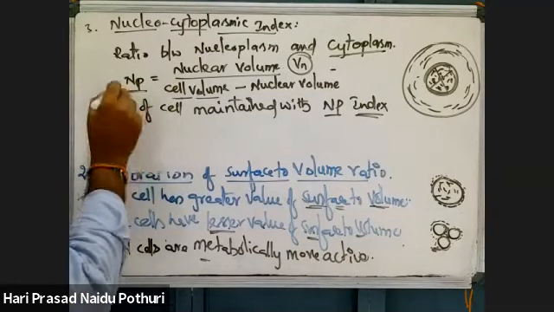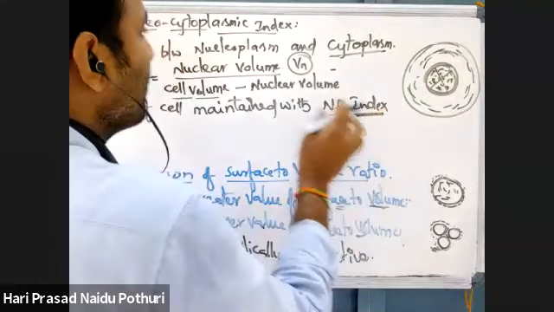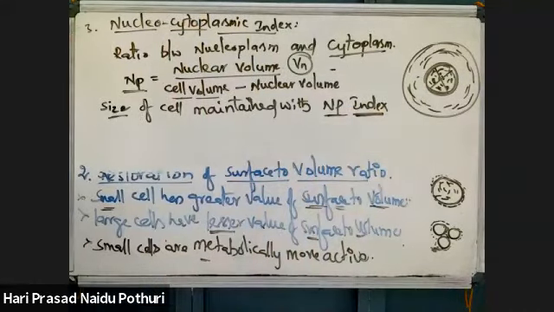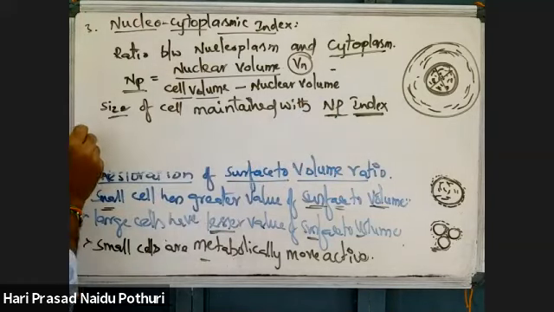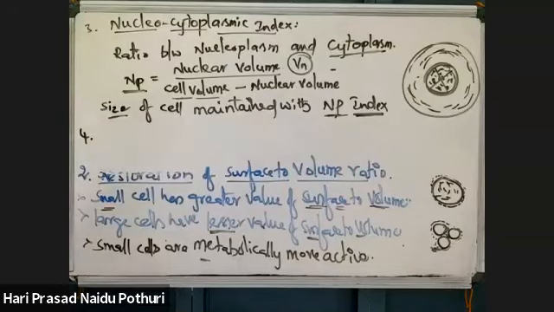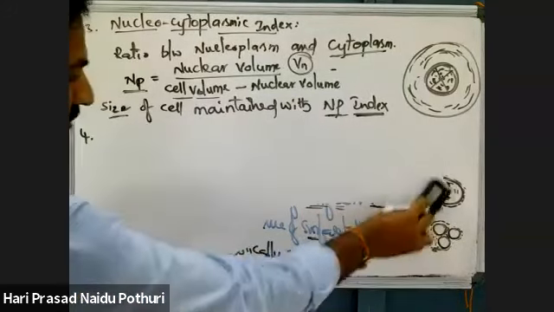NP means nucleoplasm, NP index, nucleoplasmic index, which is also called the nucleocytoplasmic index. Increase in the size of the cell is described with the help of this. That's nucleoplasmic index. Then, the next advantage of mitosis.